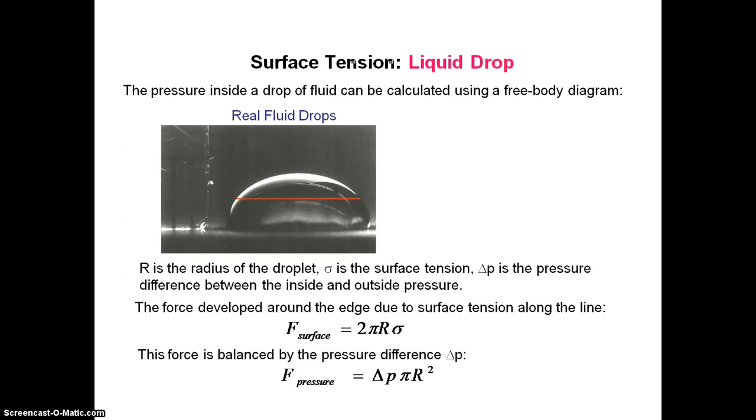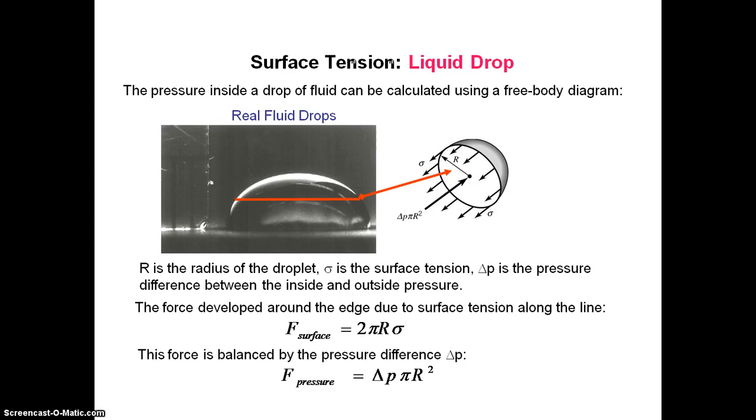The pressure inside a drop of the fluid can be calculated using a free body diagram. For example, if this is a droplet of water, if we cut the droplet of water in two, the surface tension force is balanced against delta p times pi r squared. R is the radius of the droplet and sigma is the surface tension, and delta p is the pressure difference between the inside and the outside pressure.